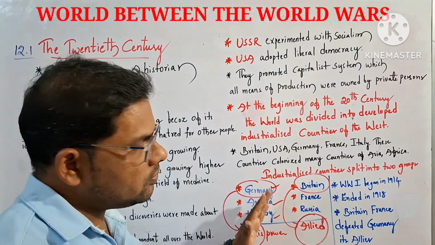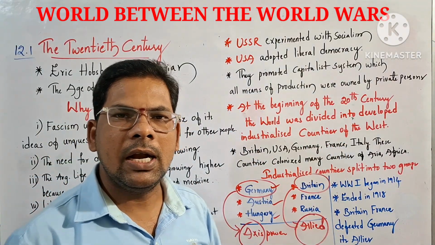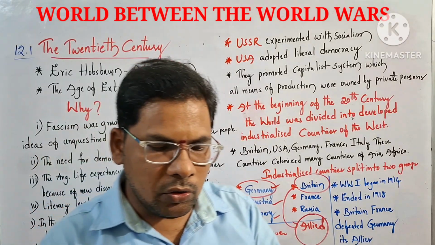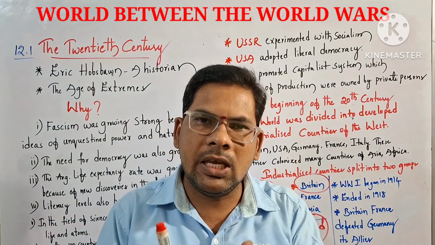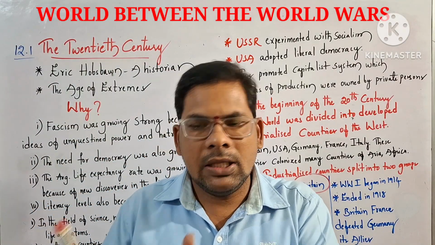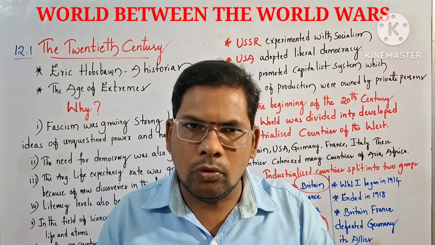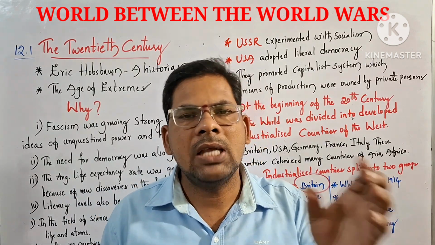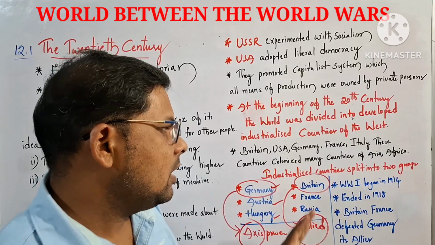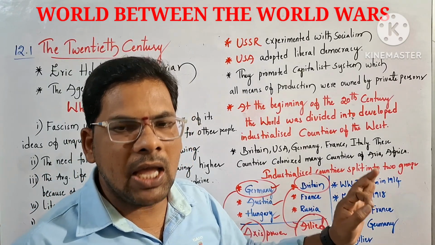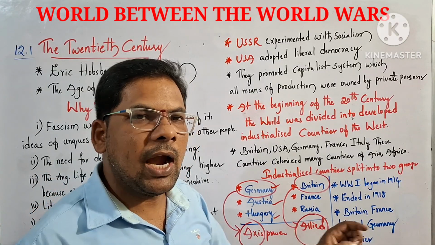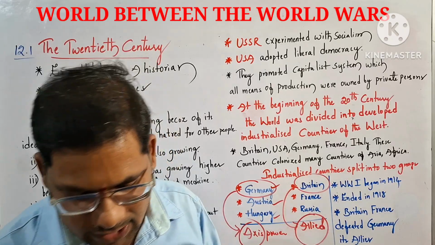Then it caused the start of World War in 1914. Due to the competition between these industrial nations, divided into Axis powers and Allied powers, the First World War began in 1914 and ended in 1918.